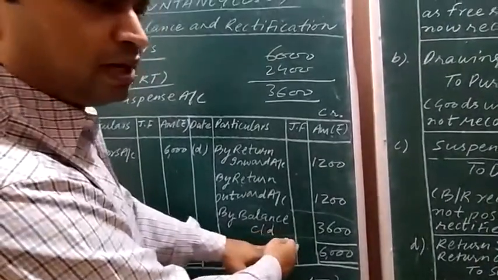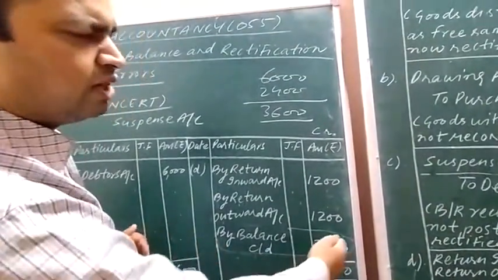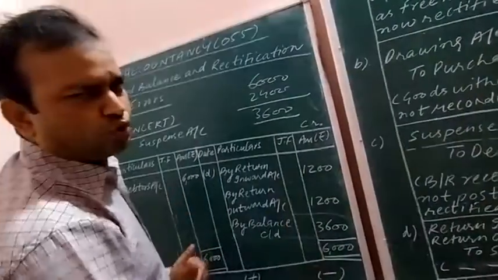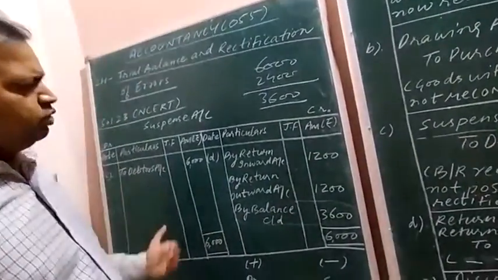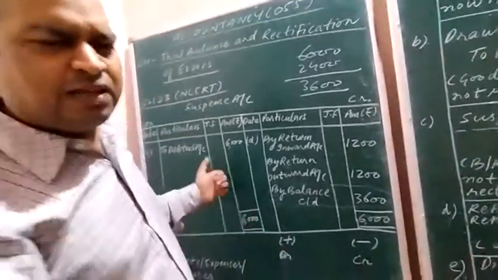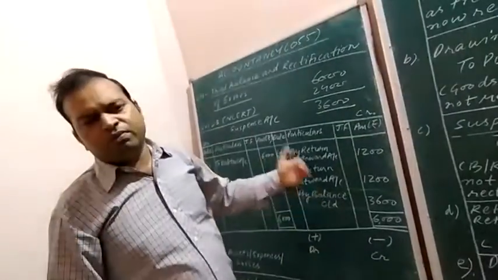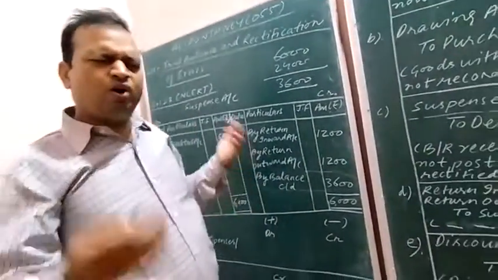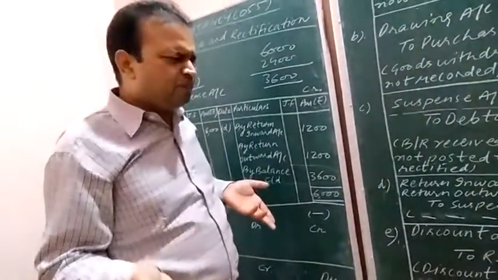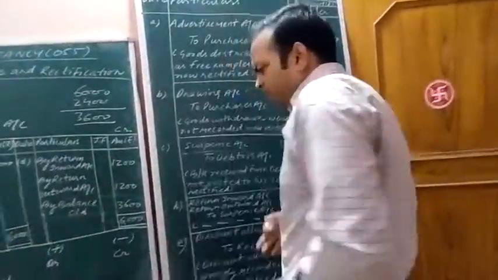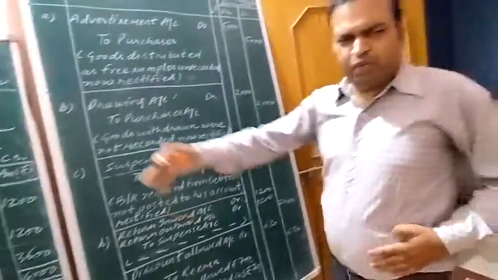Okay, this is by balance carried down. Balance carried down is the difference between the debit and credit side balances. Make the total of the debit side, make the total of the credit side, just take the difference, and that difference will always be indicated by the name of by balance carried down. I have already explained in the chapter ledger account how to make the ledger accounts, and explained here also.